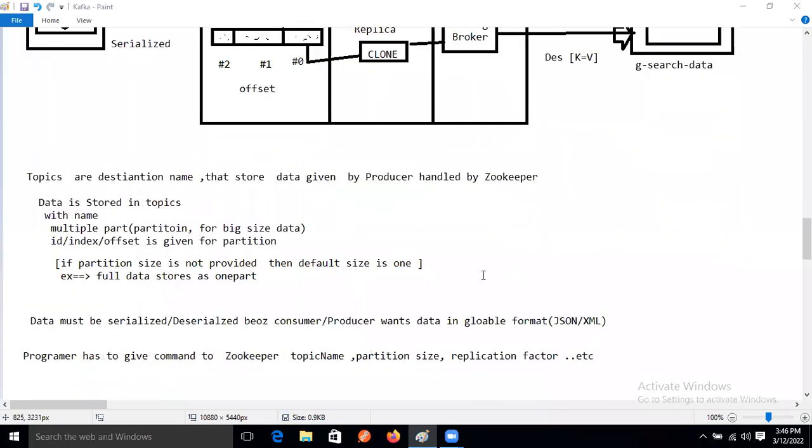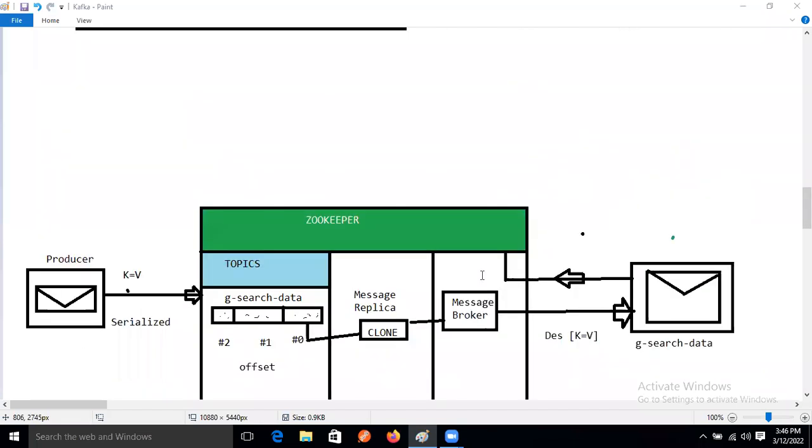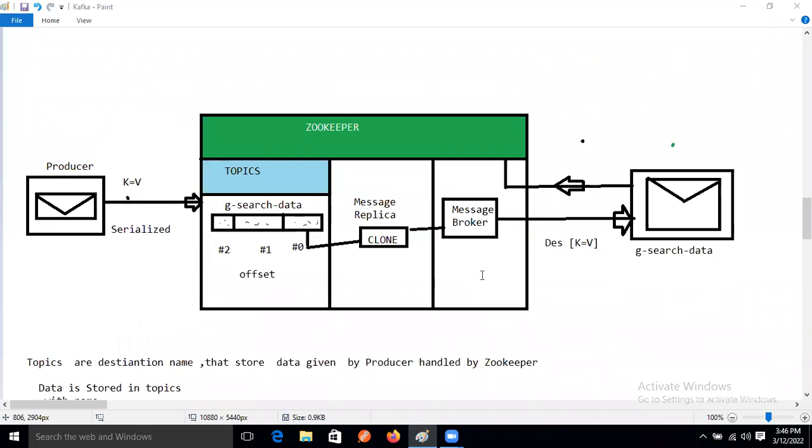Till now, in this diagram and in this explanation, anyone having doubt, guys? Okay, I'm giving the time. Ask again, I will clarify those doubts. It's clear, Ravi? Anyone?